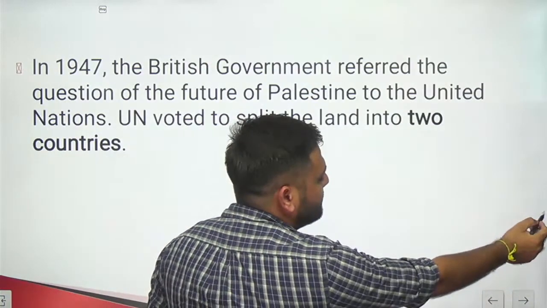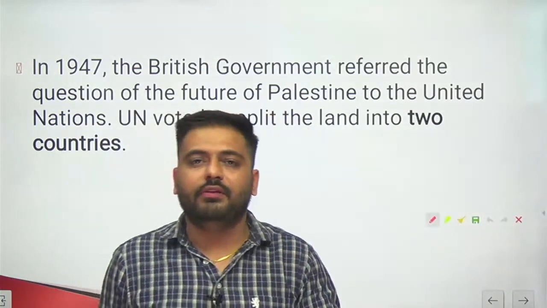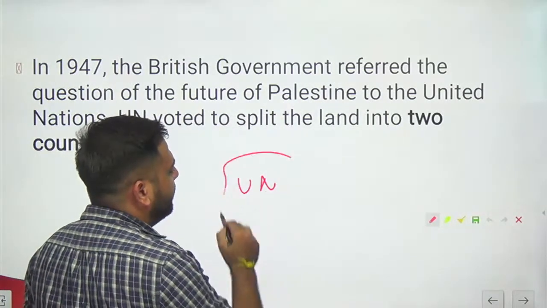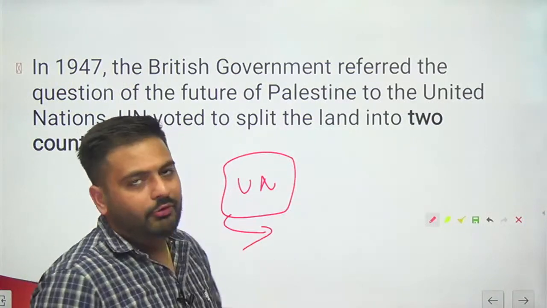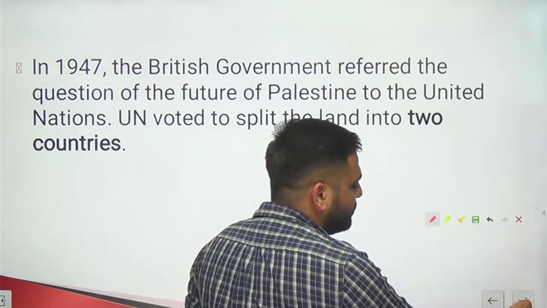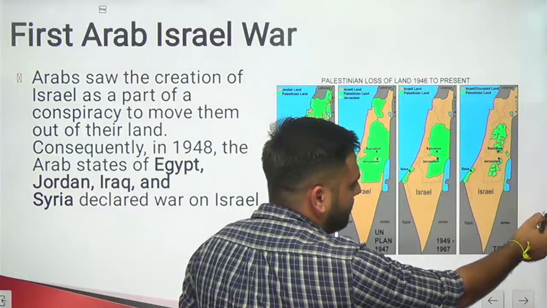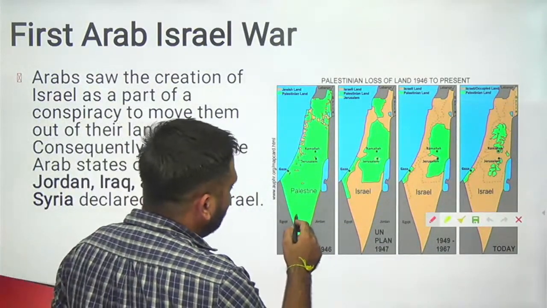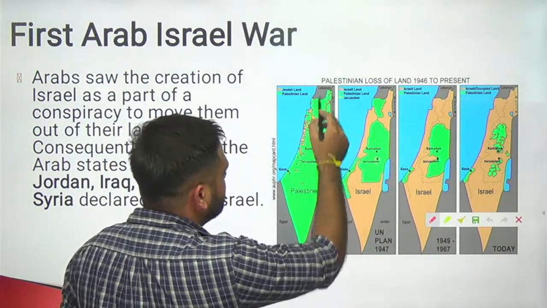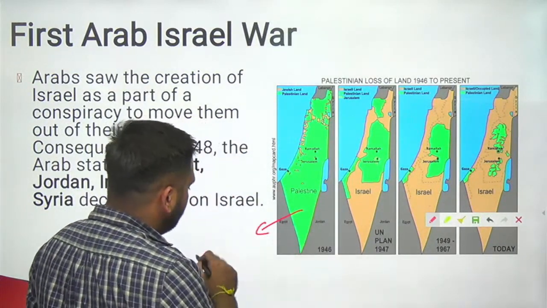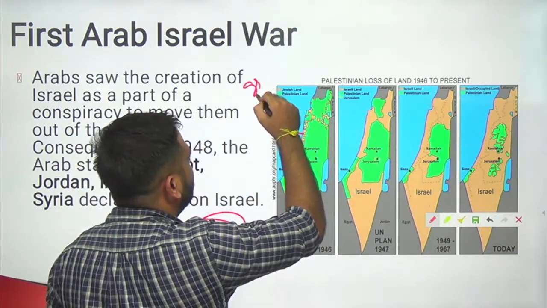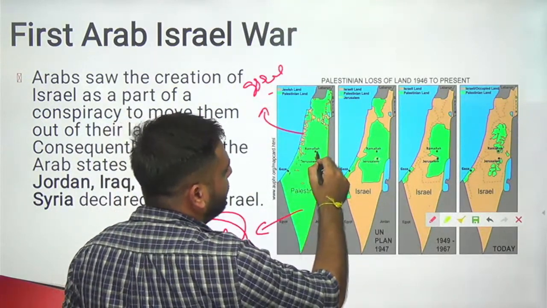Then in 1947, when there was a conflict in the Palestinian region, the United Nations entered. What did the United Nations say? You can see this map. The United Nations says that this green area, the land as of 1946, is for Arabs. This blue area is for Israel. And there is one more area, which is Jerusalem.